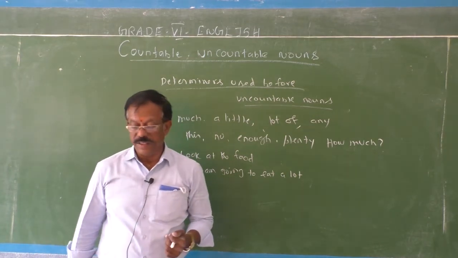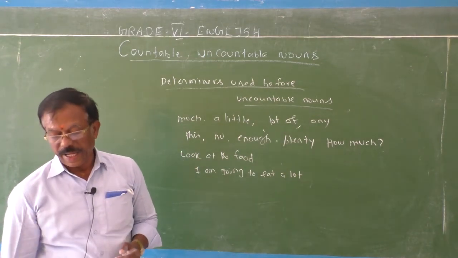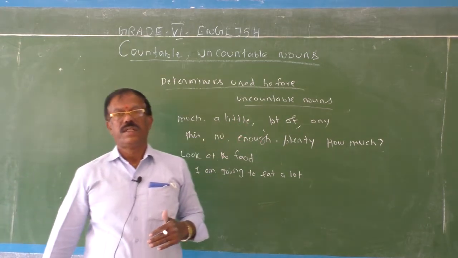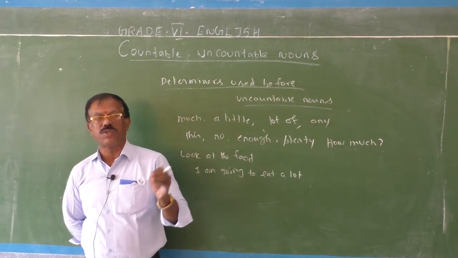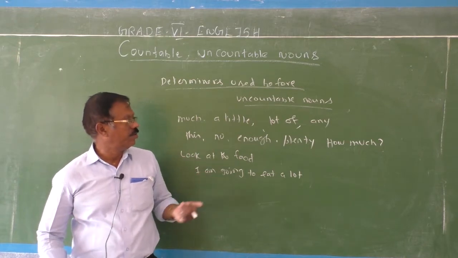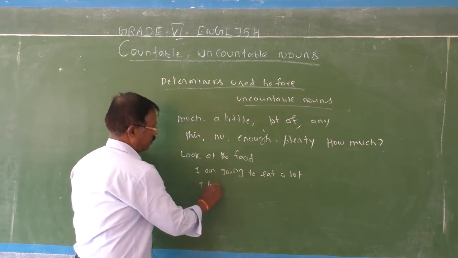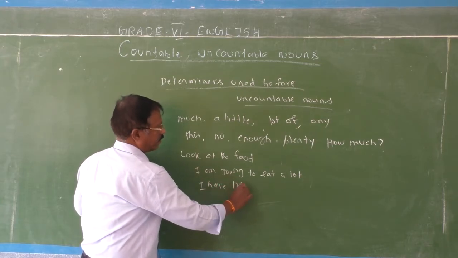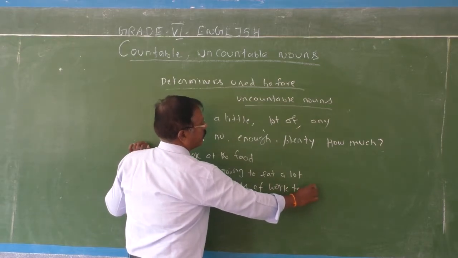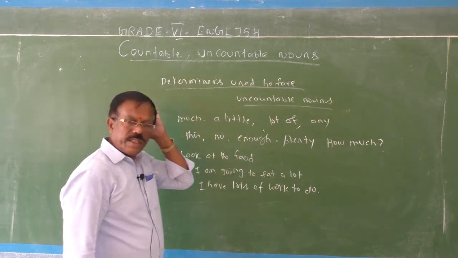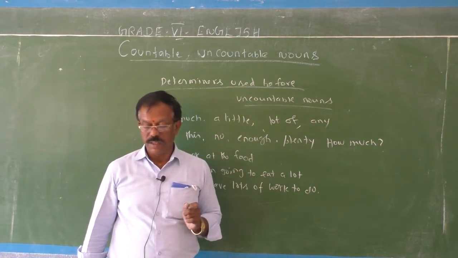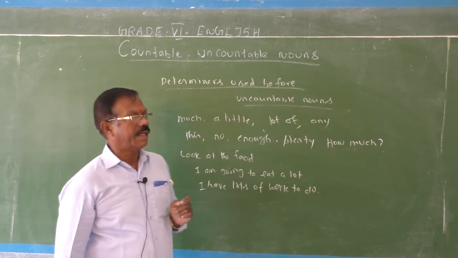I have lots of work to do. Uncountable nouns: you can't say one work, two work, three work. I have lots of work to do. So these determiners are always used before uncountable nouns.